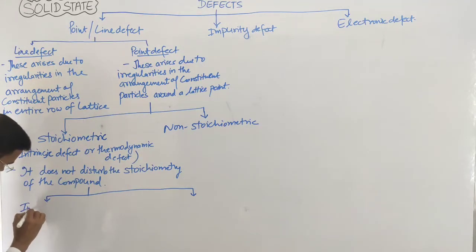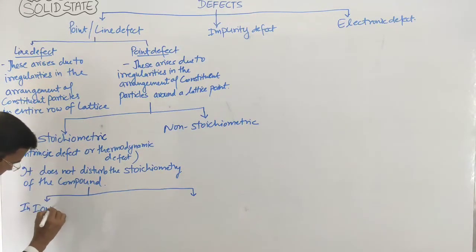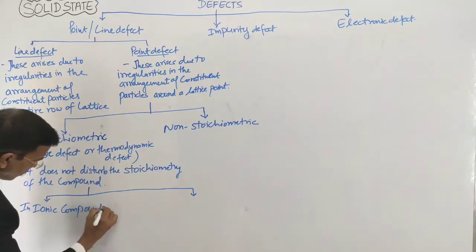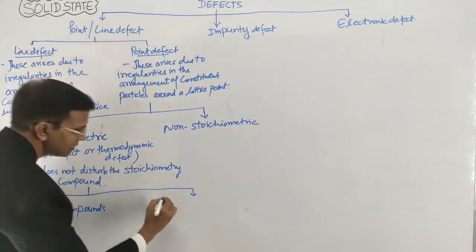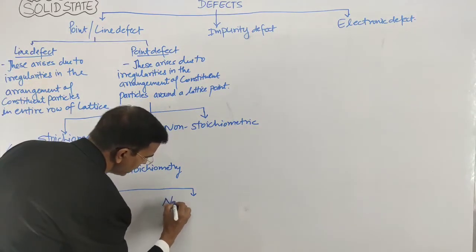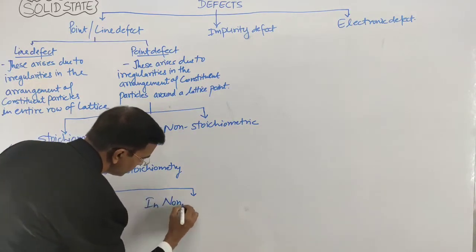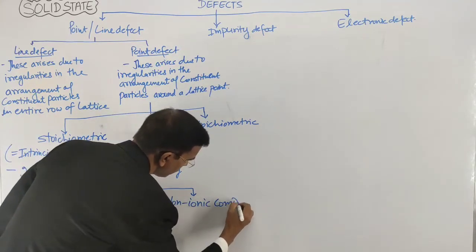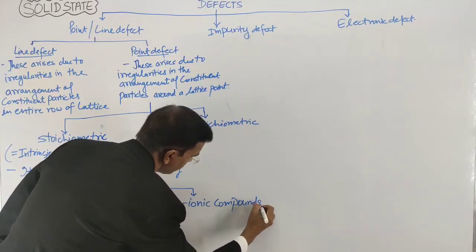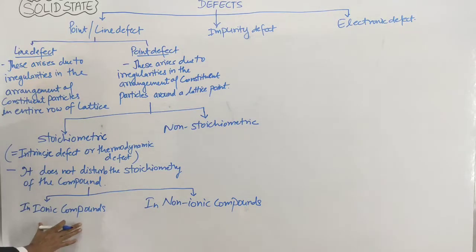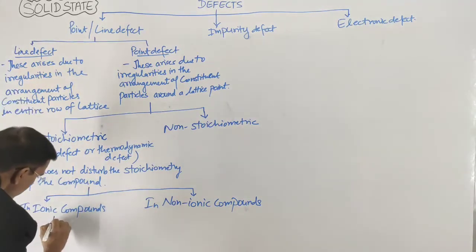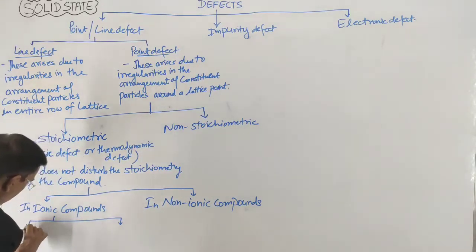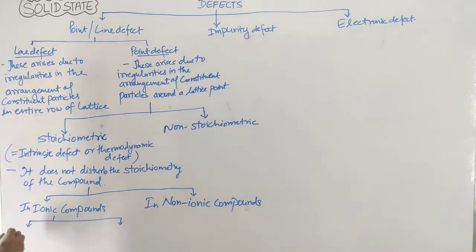In ionic compounds, it is of two types: Frenkel and Schottky.